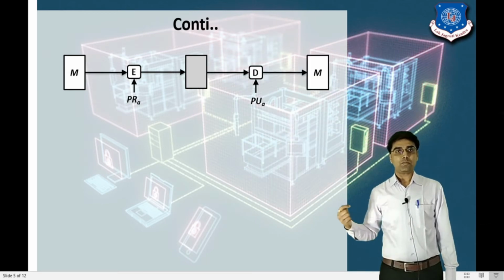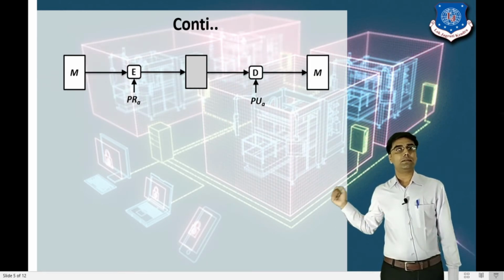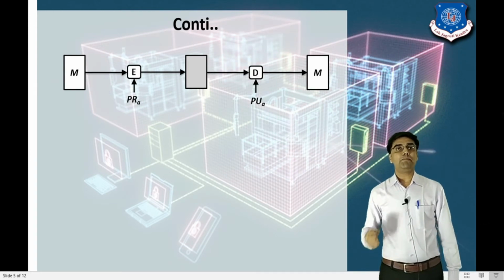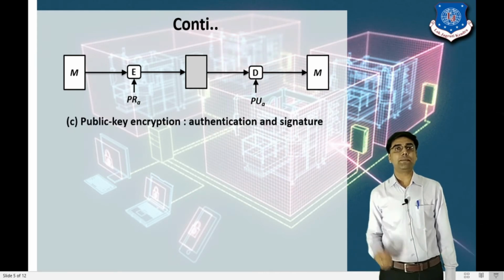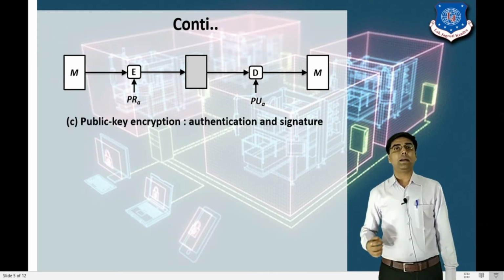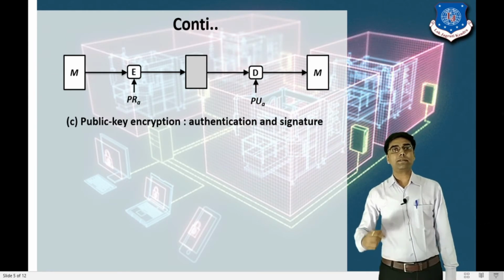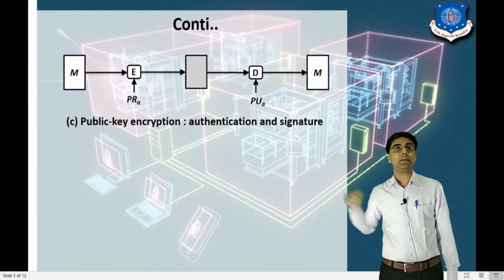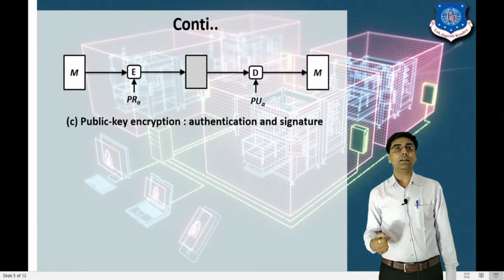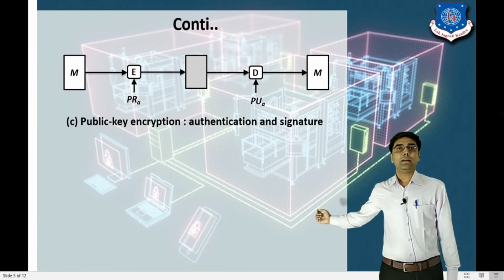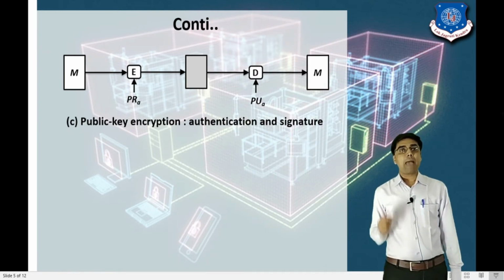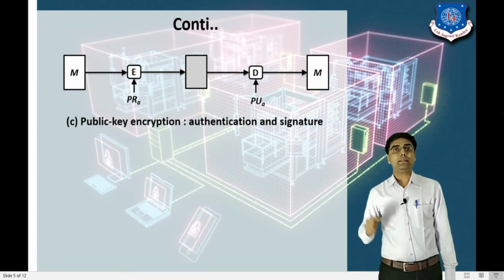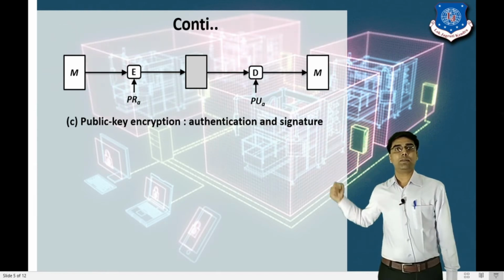That means the receiver decrypts the message with the public key of user A. After applying the decryption, we will get the plain text message. This technique is also called public key encryption. Here we achieve authentication and the signature. It means the sender uses the private key, so the private key is not shared with a different user.